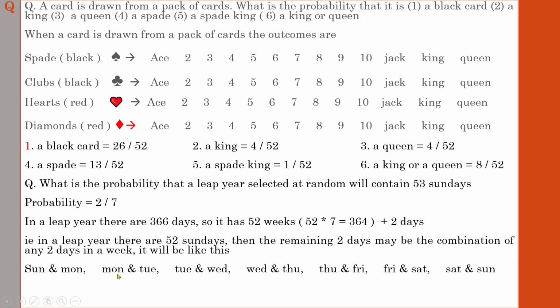Remember, there are 1, 2, 3, 4, 5, 6, 7. The total number of events is 7. In the question, what was the question? The probability of how many Sundays there are. If you go through all these 7 items, how many times does Sunday repeat? See, here Sunday is repeating. After that, here Sunday is repeating. So the probability of getting Sunday in this formation is 2 by 7. That is how I have written the answer already in the first section.